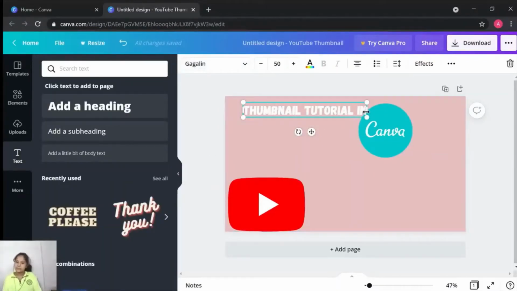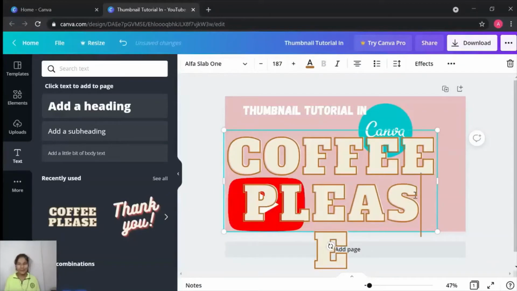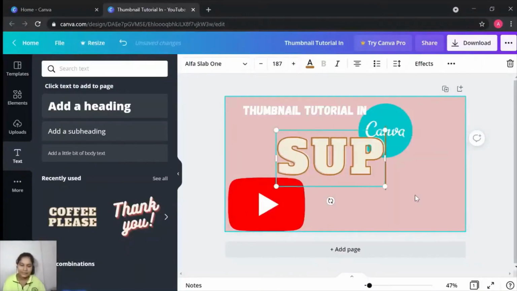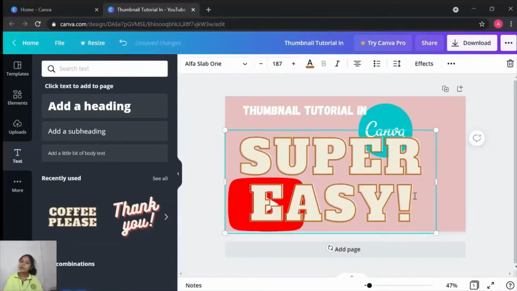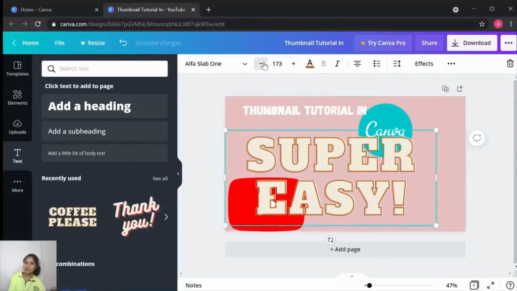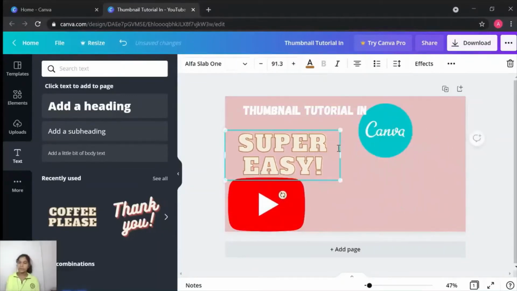To add a bit more text, I can choose any text from below, and then I also delete it. This tutorial is super easy, so I'm going to type super easy. Just wait, let me type it. Done. Perfect. We can also resize it by clicking on that option. Yes.